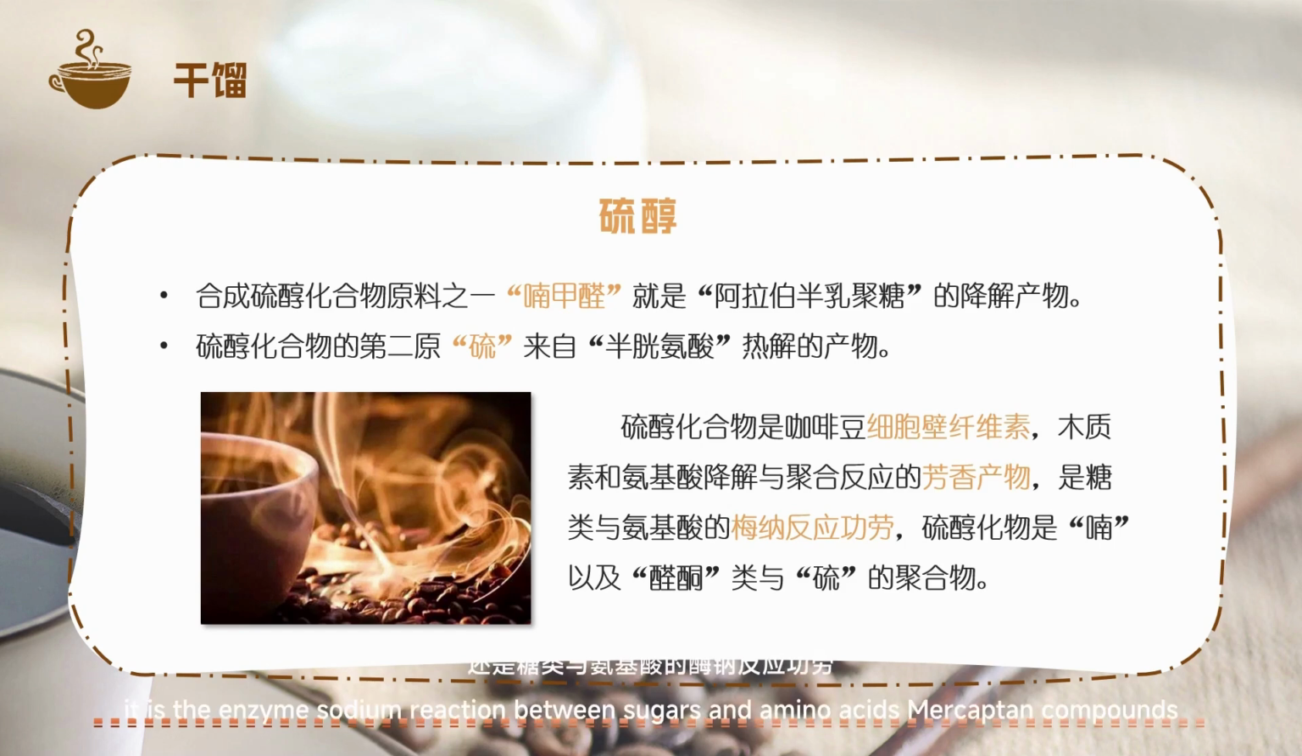To put it bluntly, it is the Maillard reaction between sugars and amino acids. Mercaptan compounds can be said to be polymers of aldehydes and ketones with sulfur.